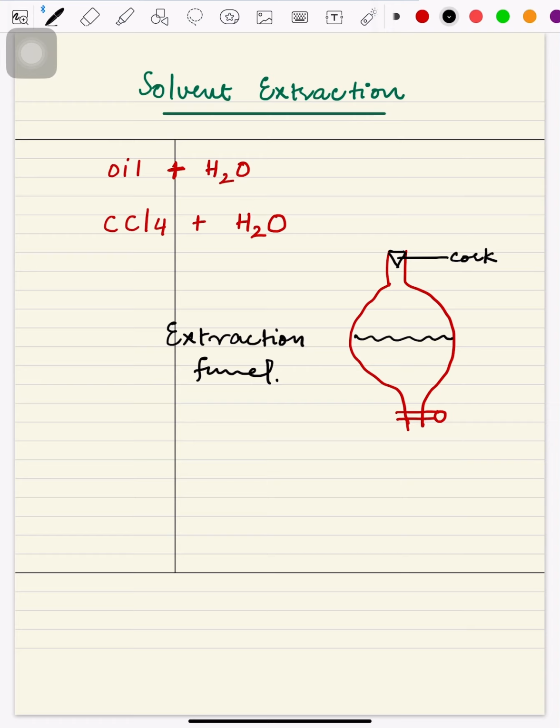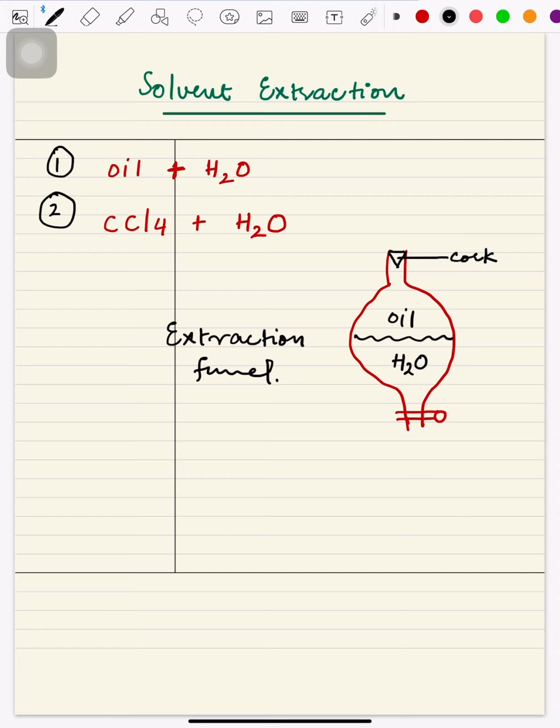For example, here we have taken a mixture of oil and water, and we can observe that oil, being lower in density, will make the upper layer, whereas water, being higher in density, will make the lower layer. Oil is lighter, so that's why it makes the upper layer. Oil and water combinations can be observed in our homes as well. Many times we observe that on some foods oil makes the top layer, because oil is lesser in density, whereas water is heavier in density. So that's why water makes the lower layer.